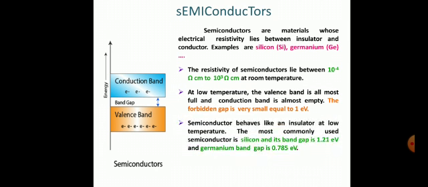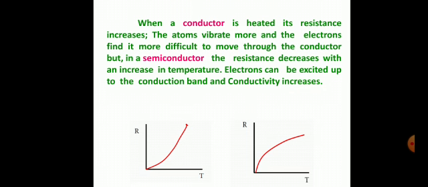The most commonly used semiconductor is silicon and its band gap is 1.21 electron volt. The other semiconductor which is used is germanium, whose band gap is nearly about 0.785 electron volt.